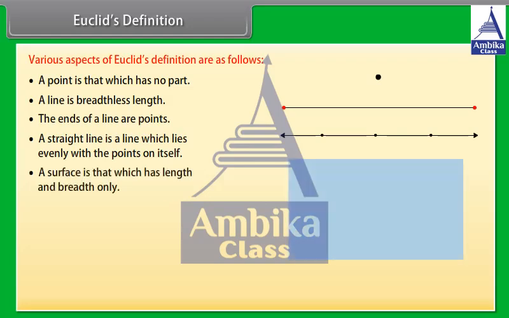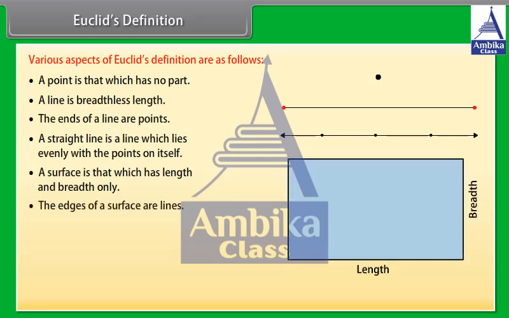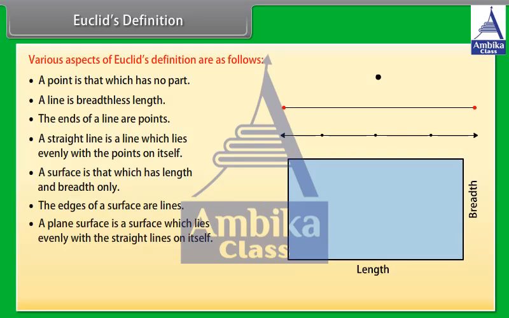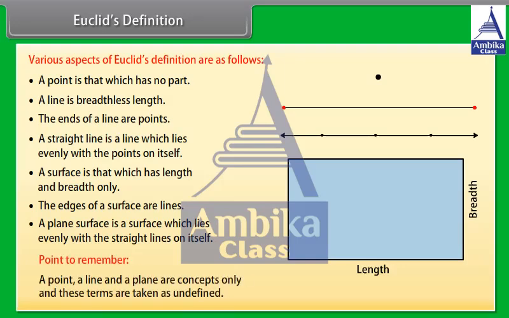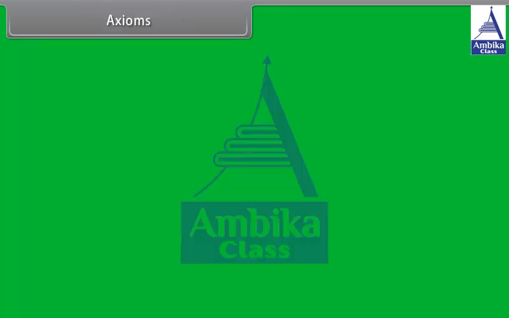a surface is that which has length and breadth only, the edges of a surface are lines, a plane surface is a surface which lies evenly with the straight lines on itself. Point to remember: a point, a line, and a plane are concepts only, and these terms are taken as undefined.